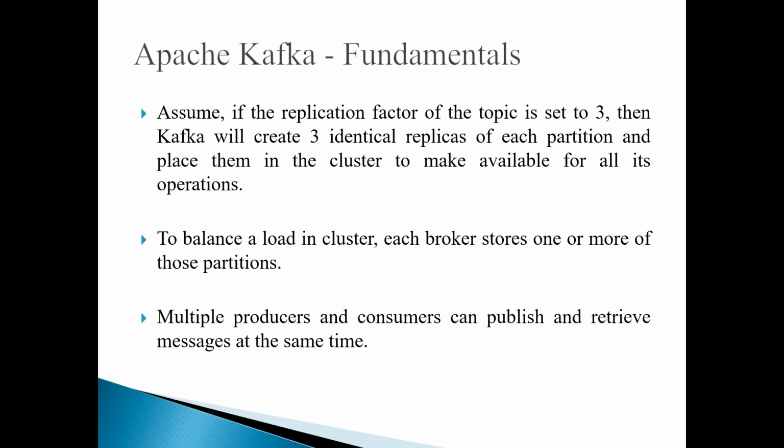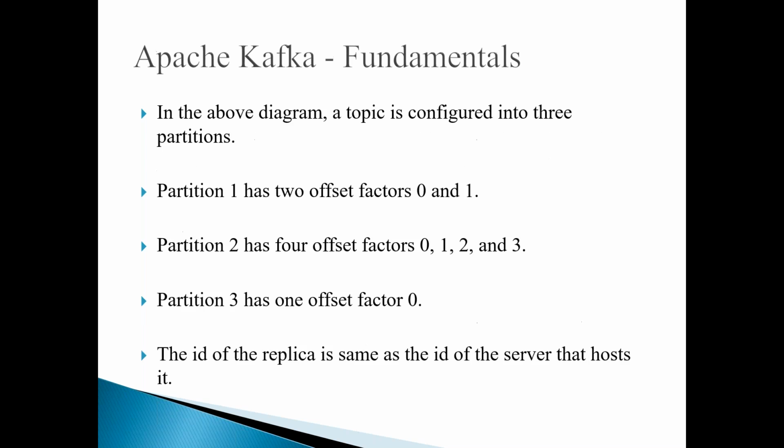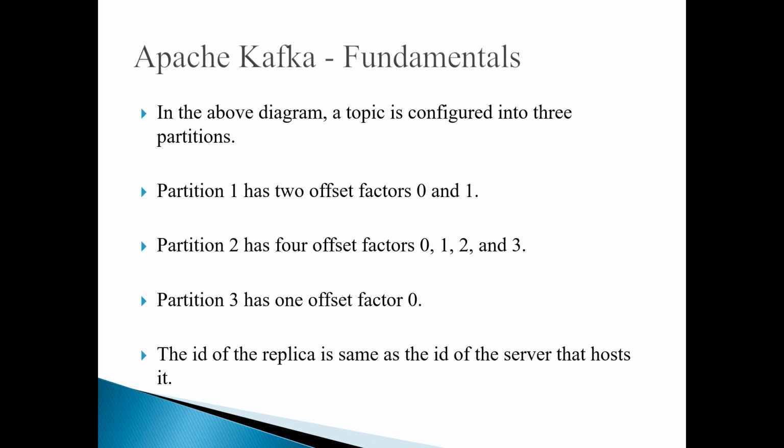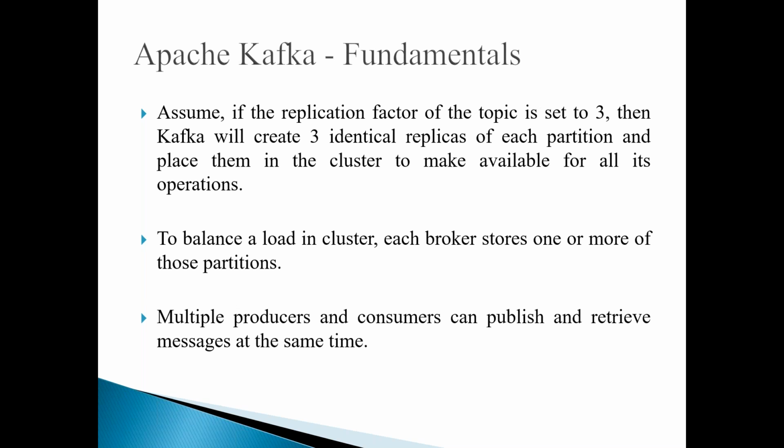What I'm trying to say here is one broker should not be overloaded. If you have 3 partitions, all the 3 partitions should not be handled by one single server. That is the reason, if you see in the diagram you have 3 servers or 3 brokers, each broker is handling one partition. So because of that, the load will be distributed properly and there will be the best performance.